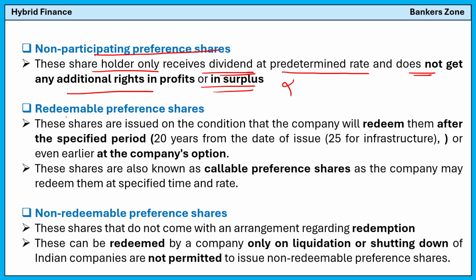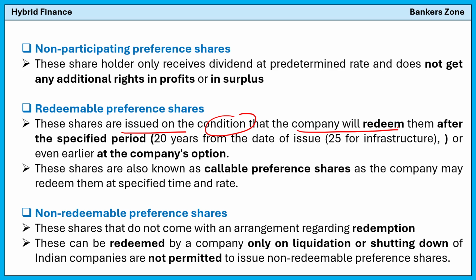Now you see, what does redeemable preference share mean? These shares are issued on the condition that the company will redeem them after a specific period. For example, in India currently it is 20 years from the date of issue. In the case of an infrastructure company, it is 25 years from the issue, or even earlier at the company's option. Remember, these are shares issued on a condition that the company can redeem them after some period.